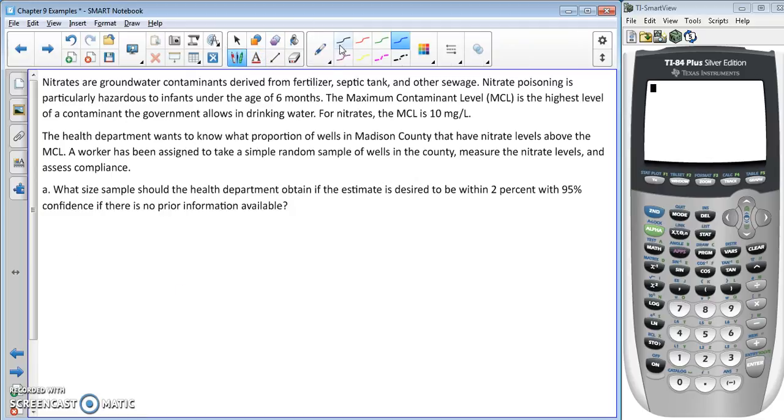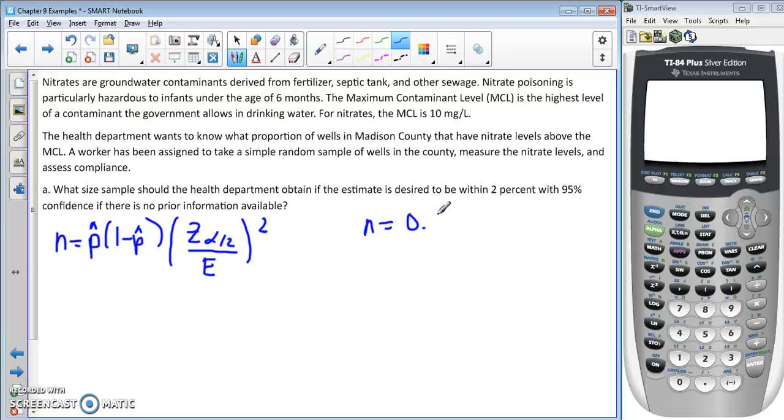There are two different formulas. We have n equals p hat times 1 minus p hat times z sub alpha over 2 over E, squared, and then we have n equals 0.25 times z sub alpha over 2 over E, all of that squared.